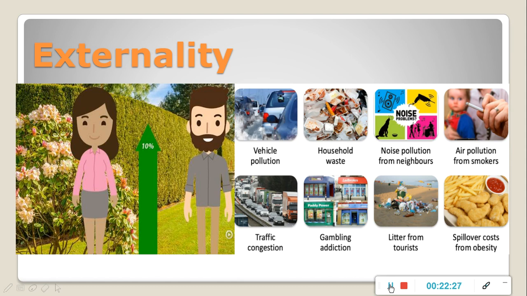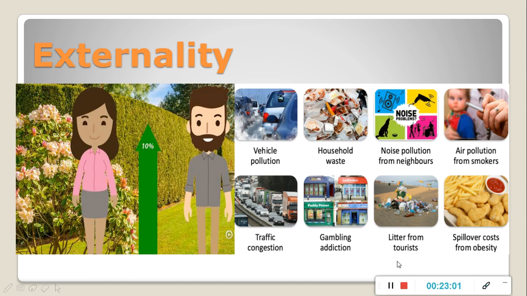In the second image, you can see vehicle pollution, household waste, noise pollution from neighbors, air pollution from smokers, traffic congestion, gambling addiction, litter from tourists, and spillover cost from obesity. These are all examples of negative externality, because this is the harm which one is getting from another and they are not being penalized for that. This is also not considered while calculating GDP.